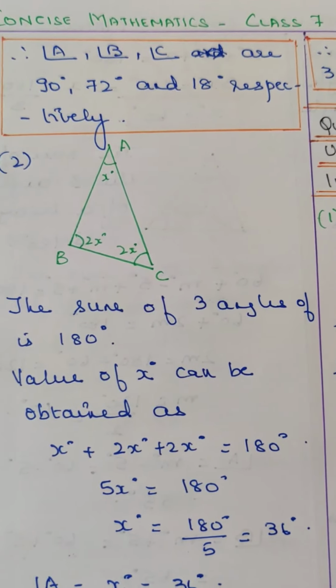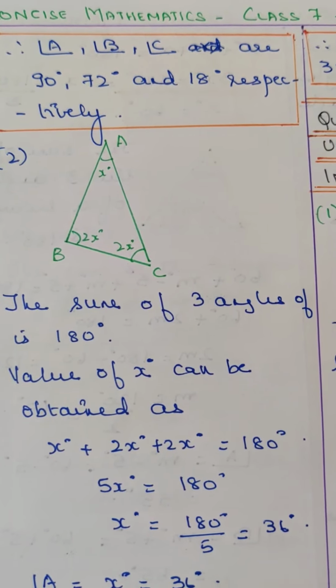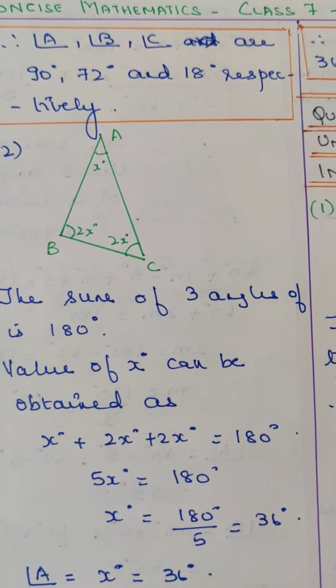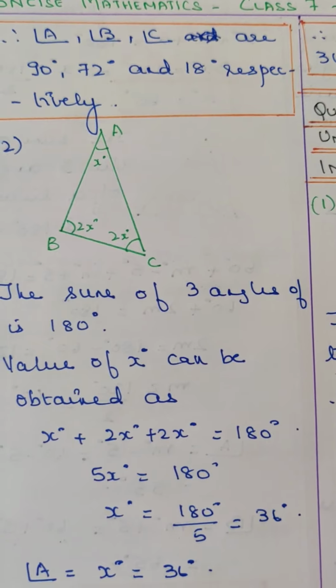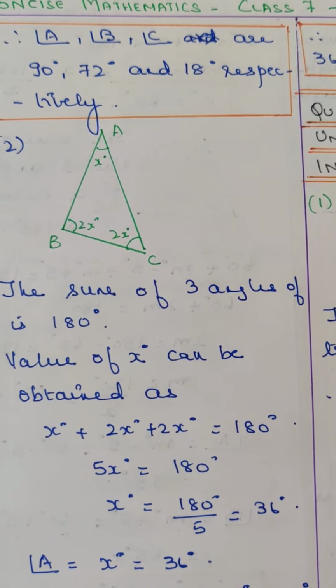Next one. Please see the figure carefully. The sum of the three angles of a triangle is 180 degrees. Value of x can be obtained as x plus 2x plus 2x is equal to 180 degrees. 5x is equal to 180 degrees. X is equal to 180 by 5, that is equal to 36 degrees.